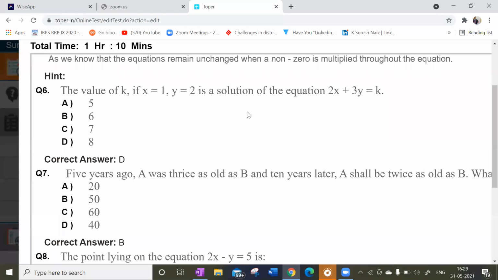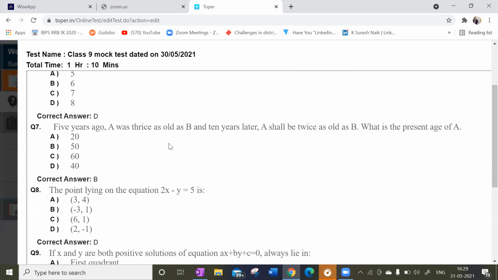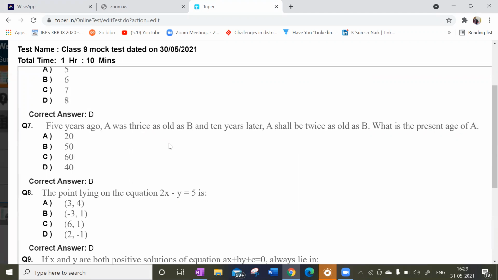Next, look at this here. 5 years ago, very, very simple. Use your common sense here. The 7th question is beautiful. 5 years ago, A was twice as old as B, and 10 years later, A shall be twice as old as B. Then what is going to be the percentage of A? Very simple. How many of you solved this question correctly?